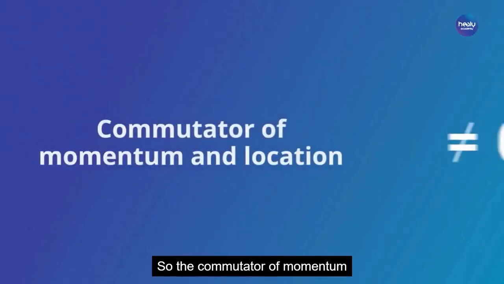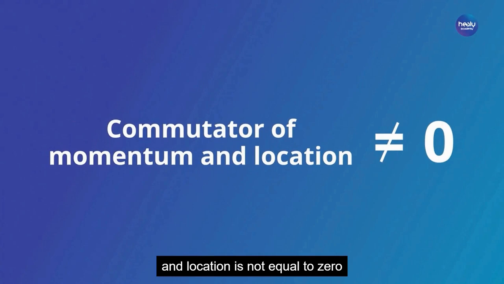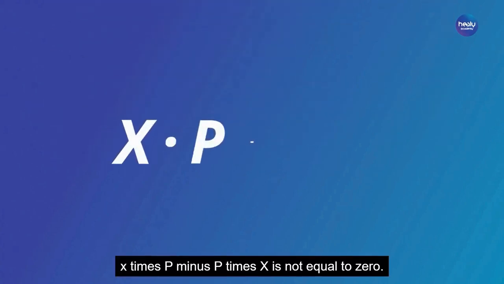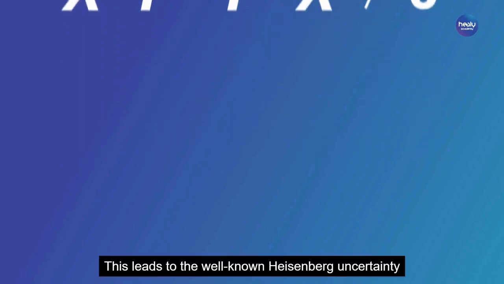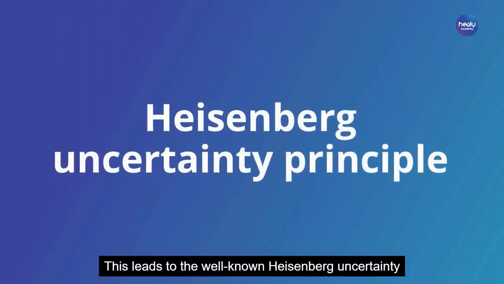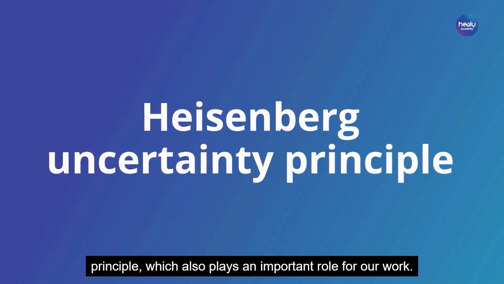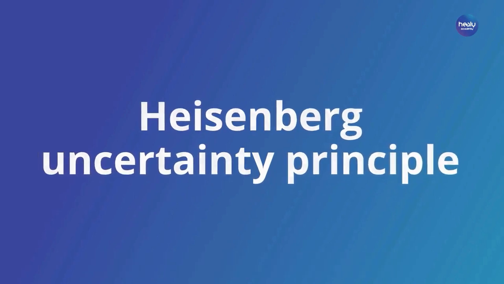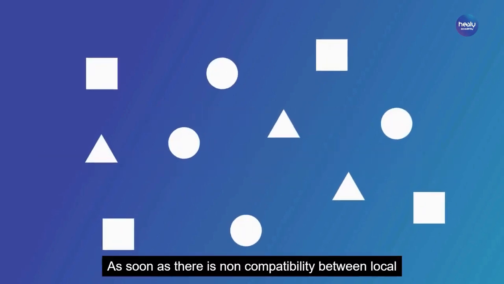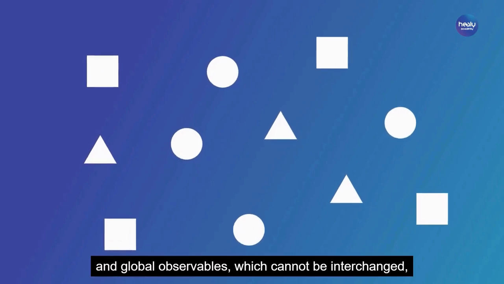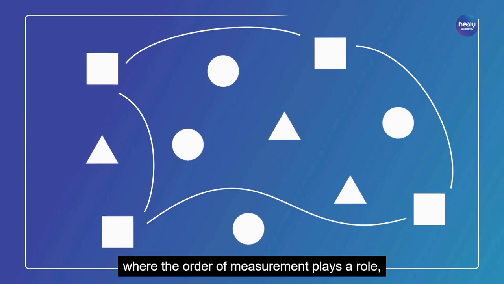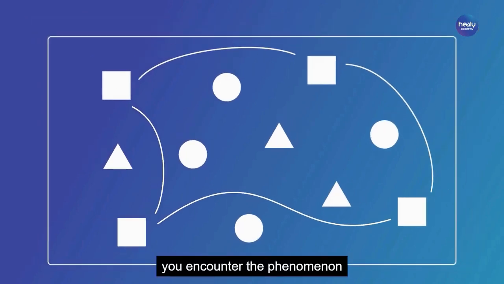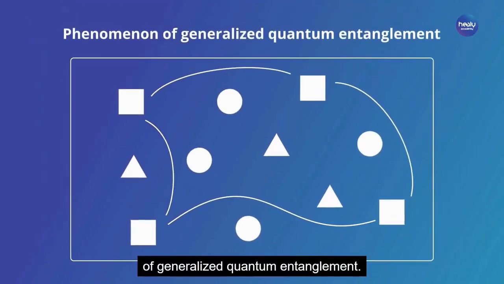So the commutator of momentum and location is not equal to 0. X times p minus p times x is not equal to 0. This leads to the well-known Heisenberg uncertainty principle, which also plays an important role for our work. As soon as there is non-compatibility between local and global observables, which cannot be interchanged, where the order of measurement plays a role, you encounter the phenomenon of generalized quantum entanglement.